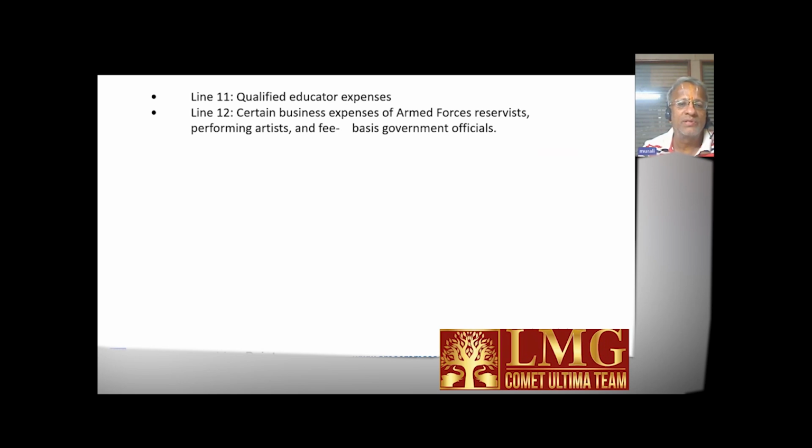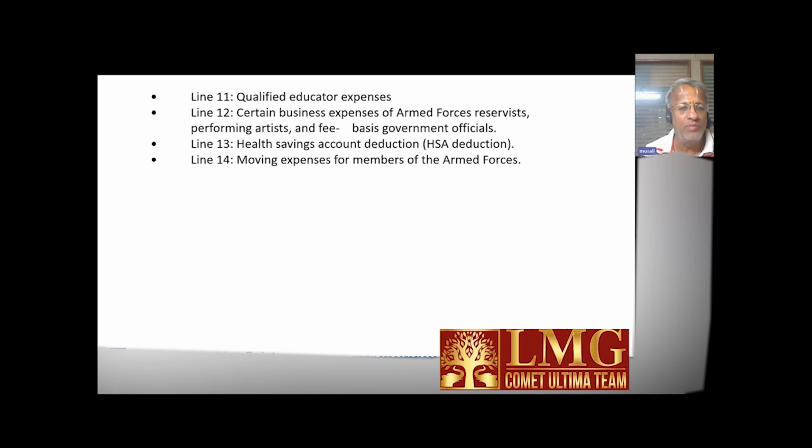Certain business expenses of armed forces reservist, performing artist, and fee basis government officials. That is, they are not a salaried employee, they are all fee based government officials. Next, line 13 is health savings account deduction, HSA. Line 14, moving expenses for members of armed forces. Deductible part of self-employment tax.